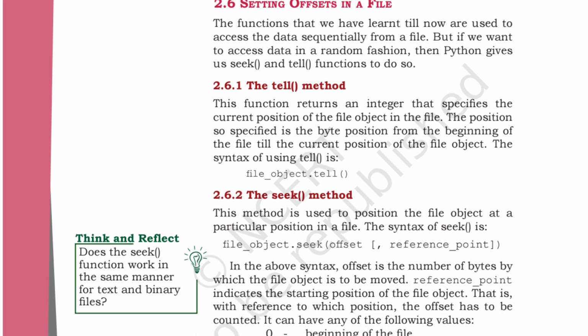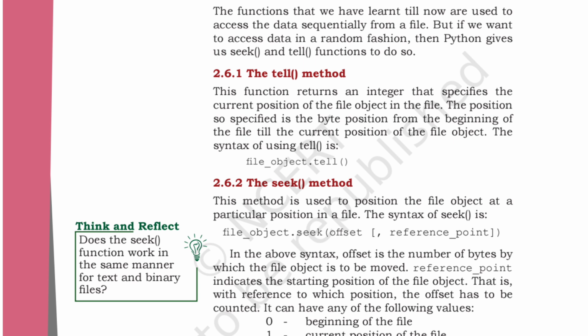The function returns an integer that specifies the current position of the file object in the file. The position so specified is the byte position from the beginning of the file till the current position of the file object. The syntax of tell is file object dot tell. Tell is something like the position of the file object in the file.